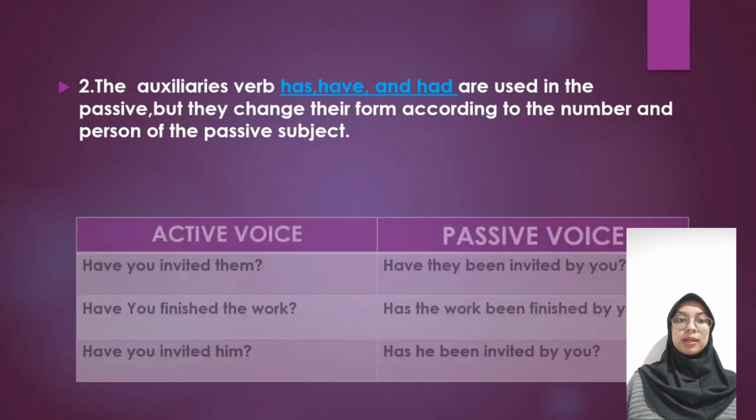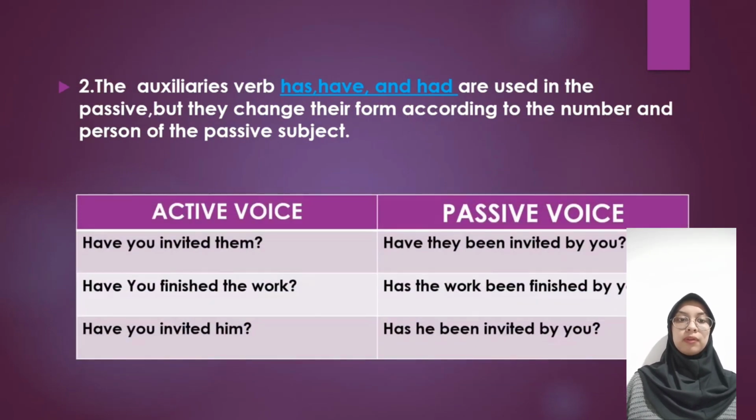Of the passive subject example, have you invited them? If the question begins with an auxiliary verb, have you invited them? This is an interrogative sentence. It starts with the auxiliary verb have.